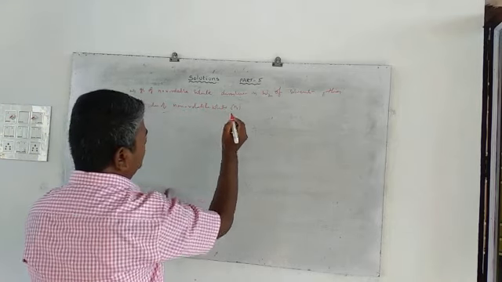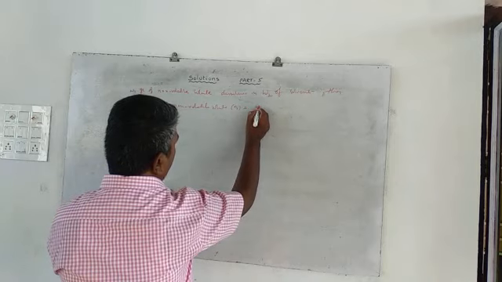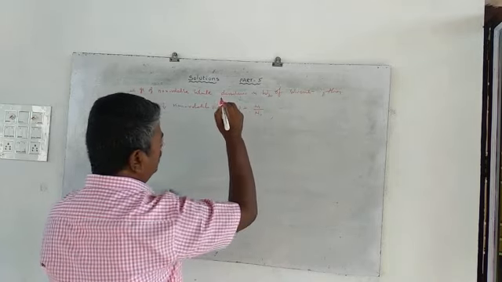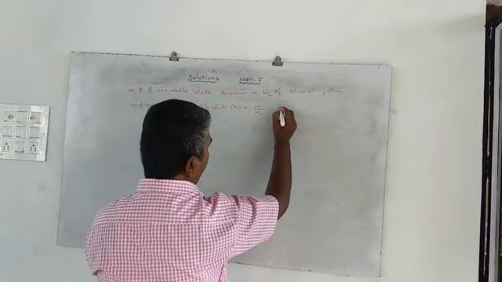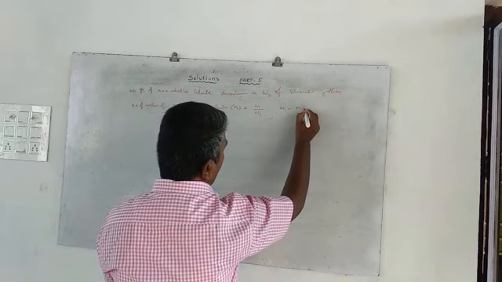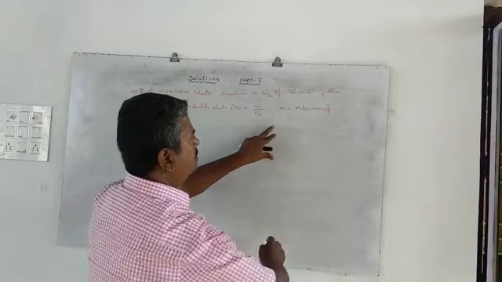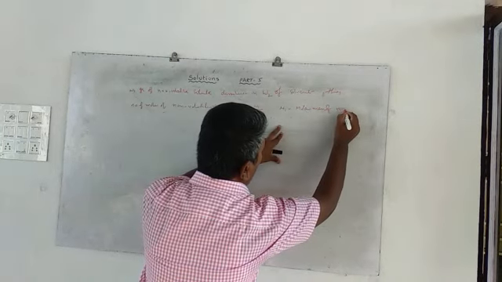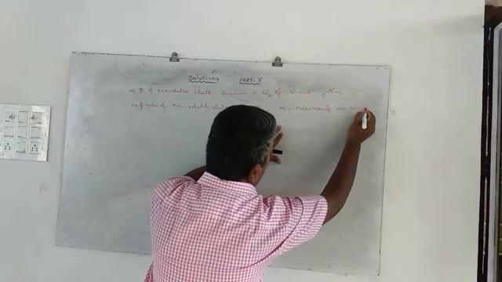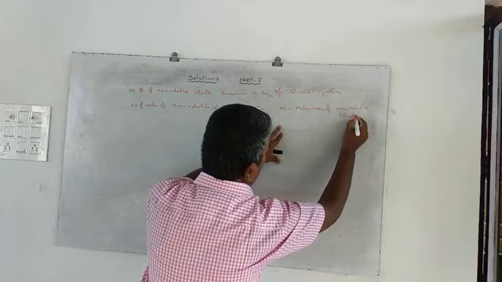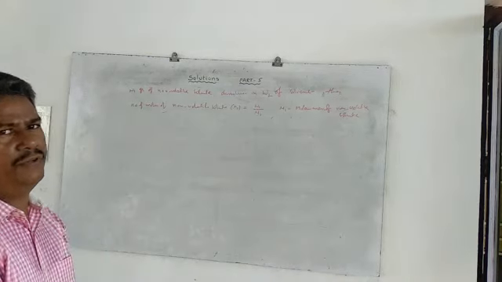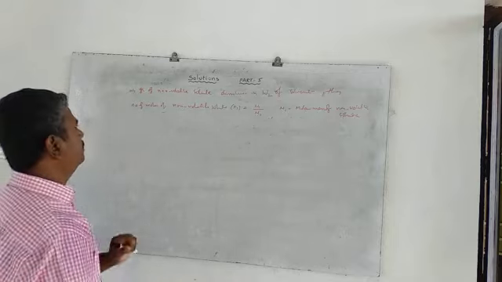N1, let us consider, equals small w1 by M1, where M1 is the molar mass of the non-volatile solute.